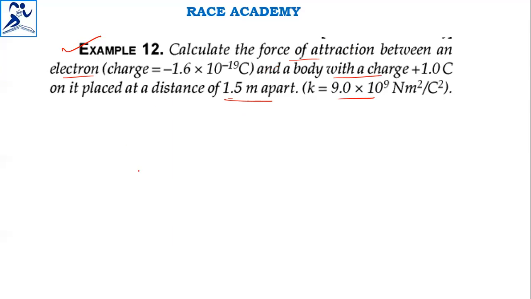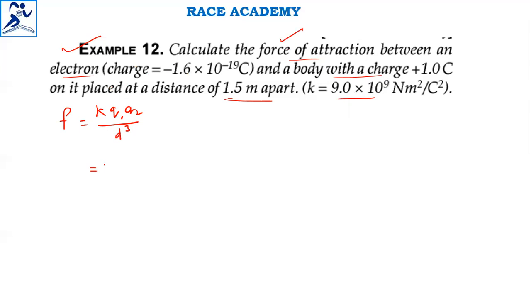The point is very clear. We know the force of attraction formula: F is equal to K into Q1 Q2 by d square. Using this, we have to find the force of attraction.